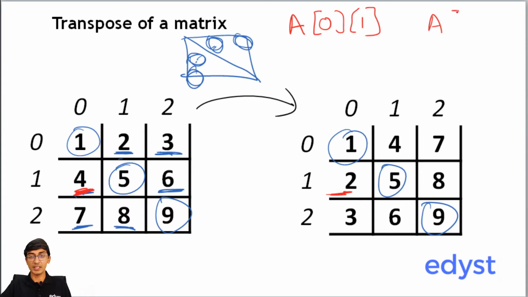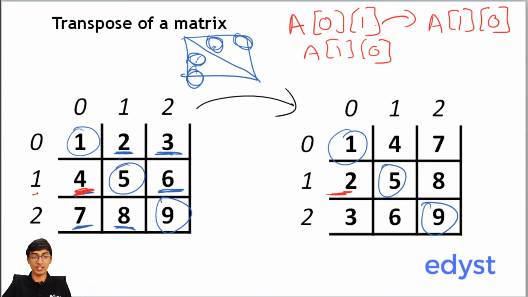2 appears at A[1][0]. And 4 over here was at A[1][0]. So 4 over here was at A[1][0], correct? That gets transferred to A[0][1], right?